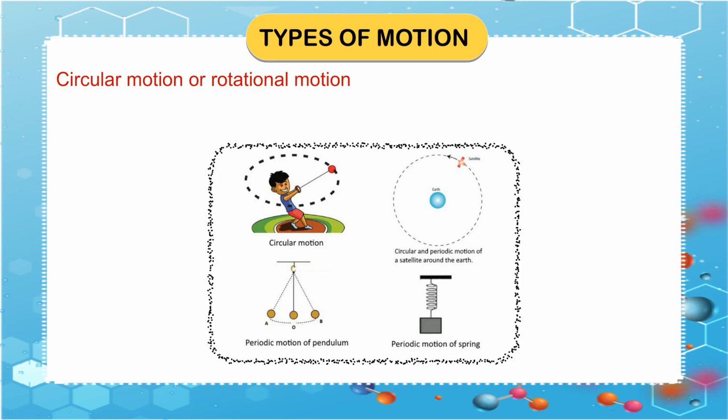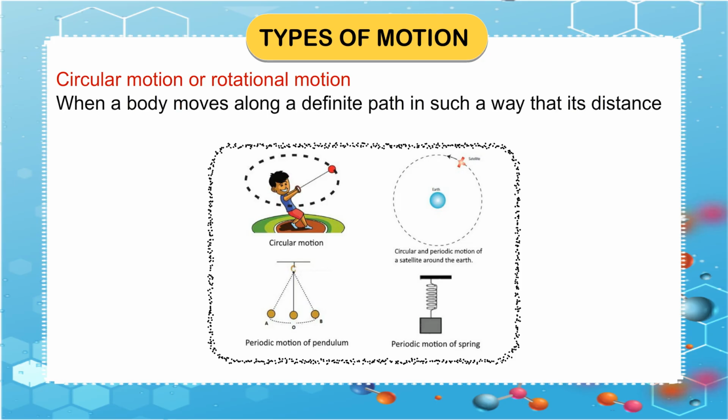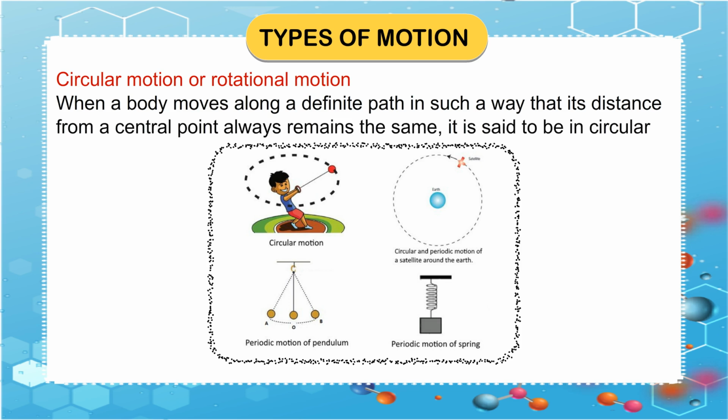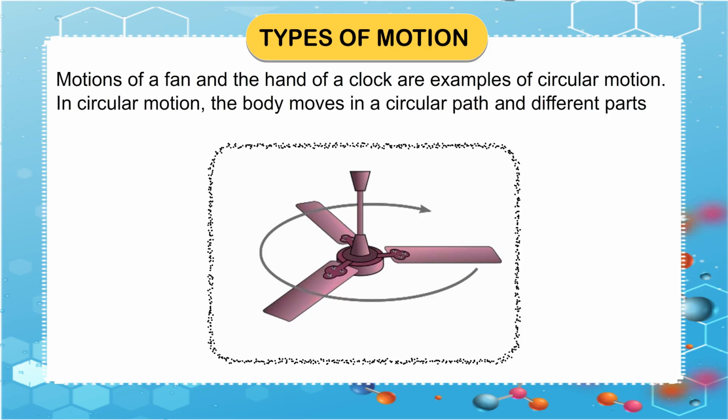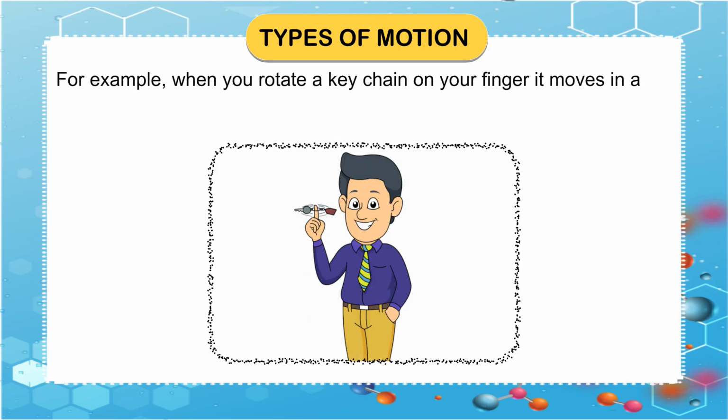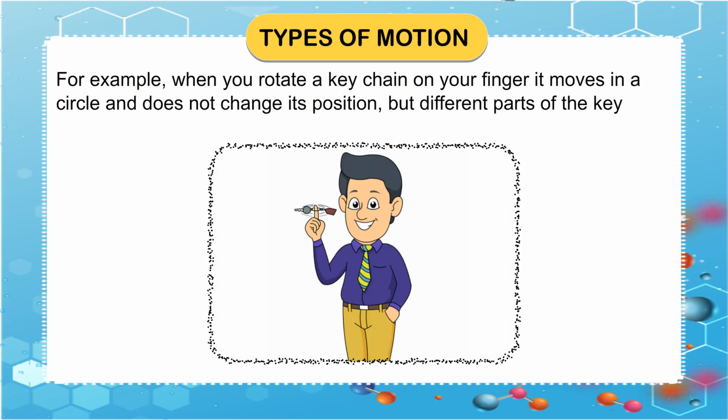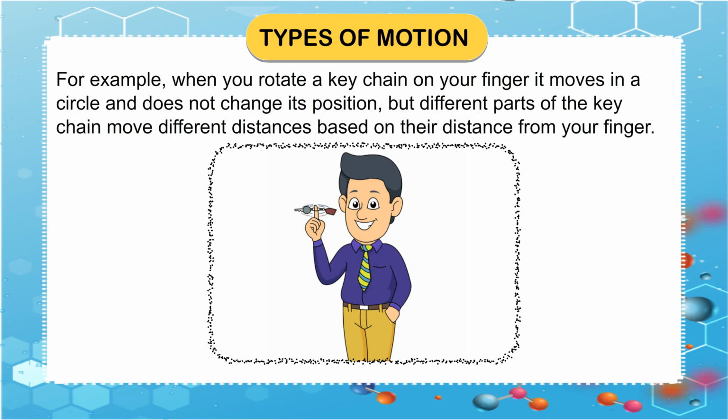Circular motion or rotational motion. When a body moves along a definite path in such a way that its distance from a central point always remains the same, it is said to be in circular motion. Motions of a fan and the hand of a clock are examples of circular motion. In circular motion, the body moves in a circular path and different parts of the body move in paths of different radius. For example, when you rotate a keychain on your finger, it moves in a circle and does not change its position, but different parts of the keychain move different distances based on their distance from your finger.